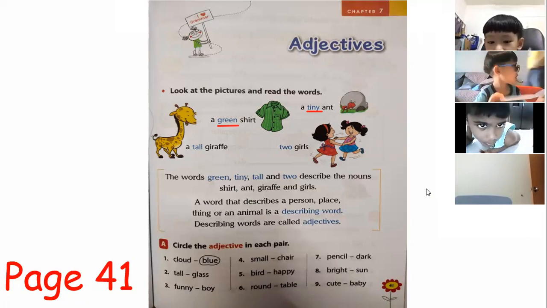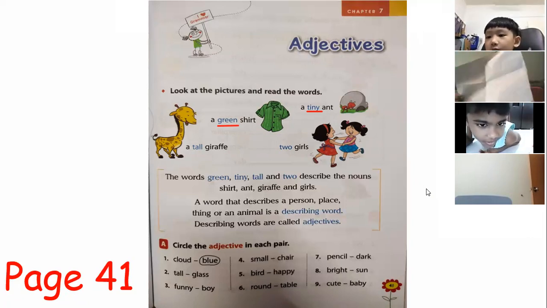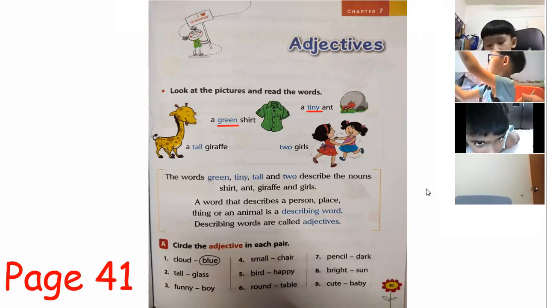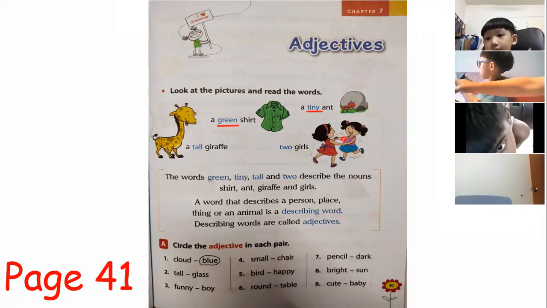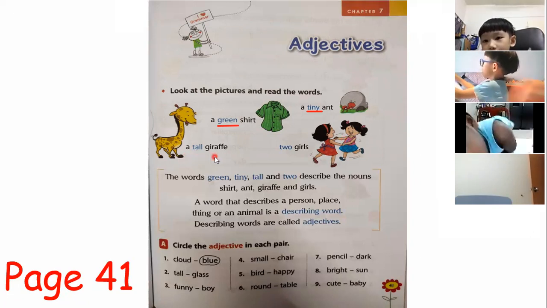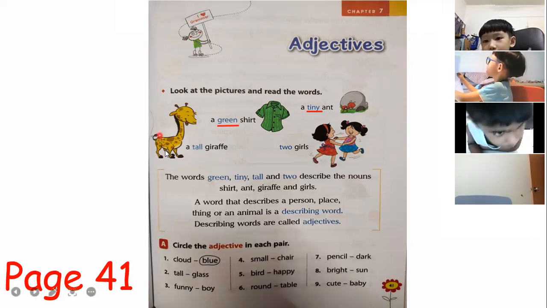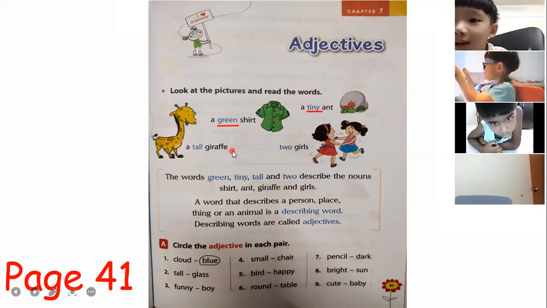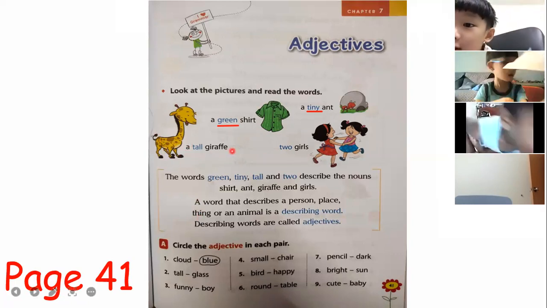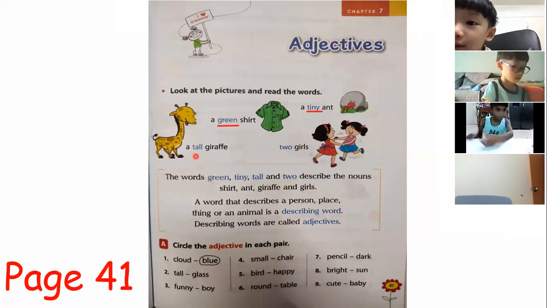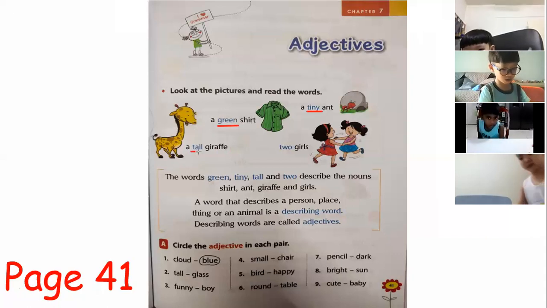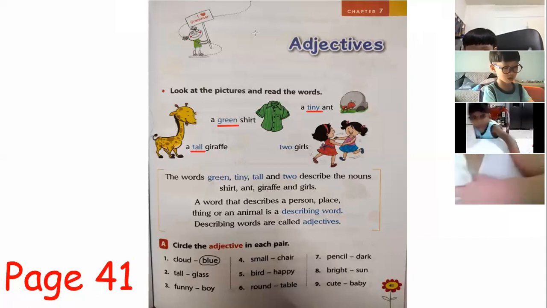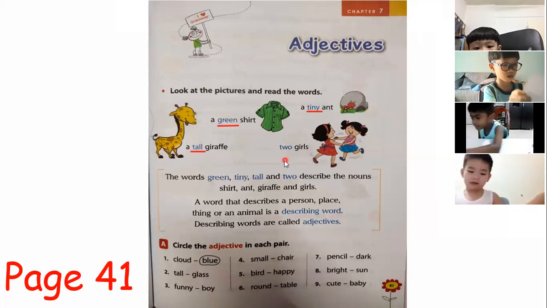Let's ask Yantang. Okay, wait, Sharvi, wait for your turn. Now let's ask Yantang first, okay? Yantang, can you tell teacher what is the word that they use to describe the giraffe here? What is the adjective here? Tall giraffe. The word tall. Very good, Yantang. Right? The word tall they use to describe the giraffe. Thank you.